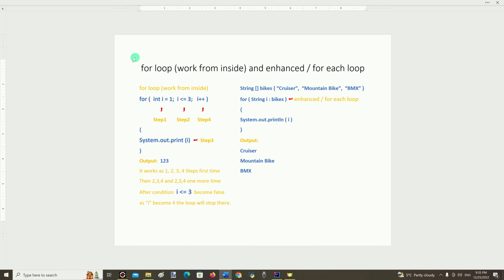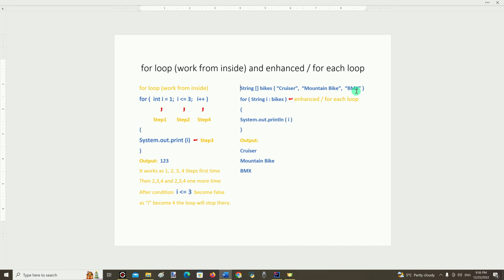If we want to repeat some statements multiple times, we need loops. There are four types of loops: for loop, enhanced for loop, while loop, and do while loop. The enhanced for-each loop is the simplest and most useful type of loop, used exclusively to loop through elements in an array. Here we have an array. The data type of the array is string. The name of the array is bytes. This array consists of three elements.